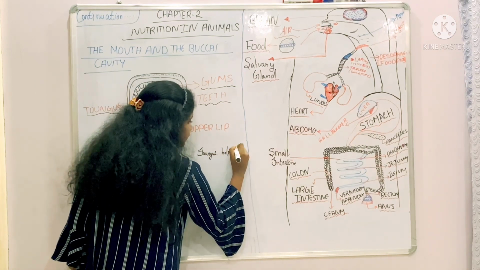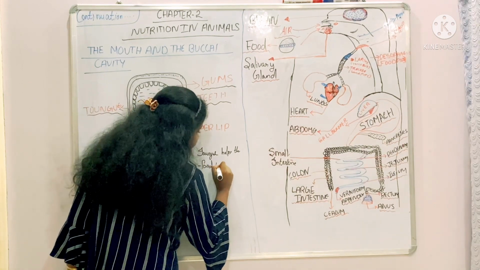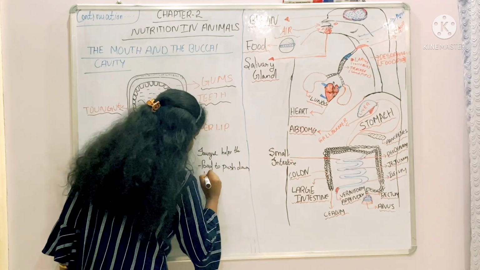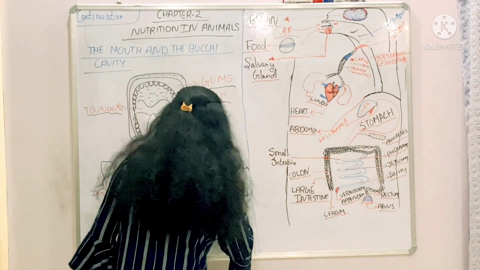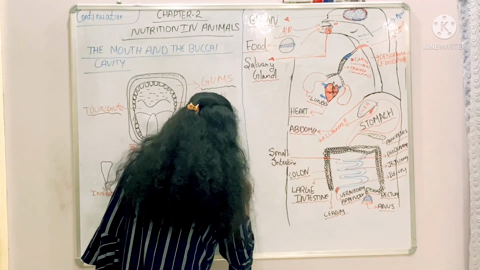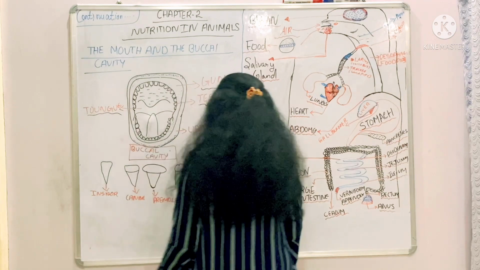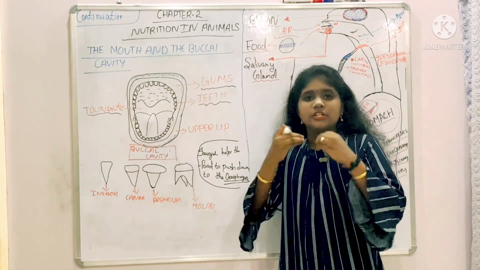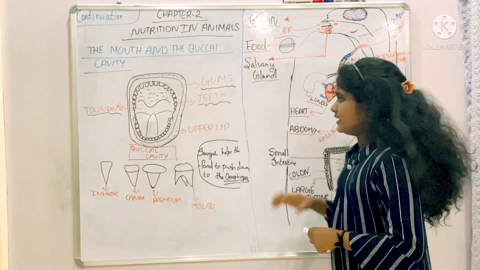There's nothing else. The tongue helps the food to push down to the esophagus.